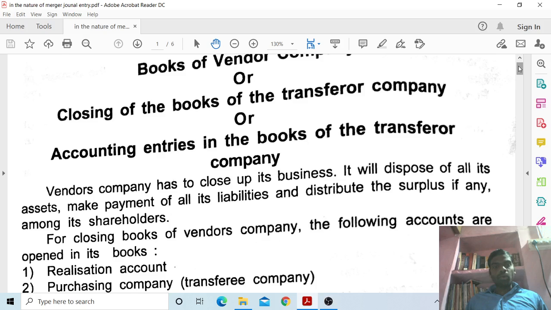While we have to close the books of accounts, we have to make transferor company closing books entries, and while you have to incorporate in a transferee company, you have to make journal entries of transferee companies. So these are the journal entries in the nature of merger. Thank you.